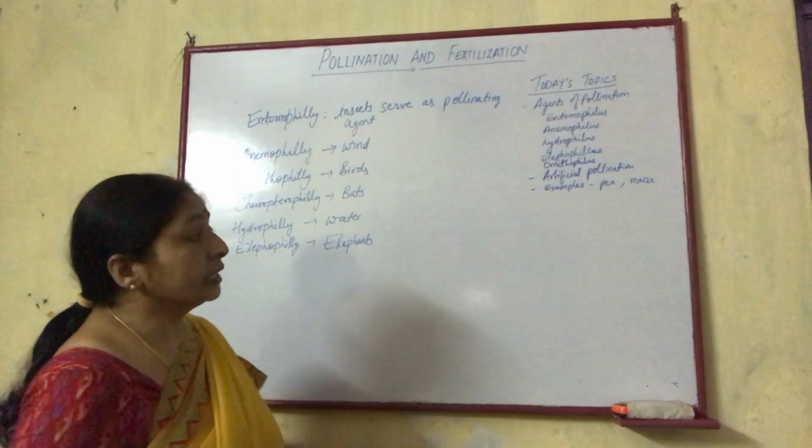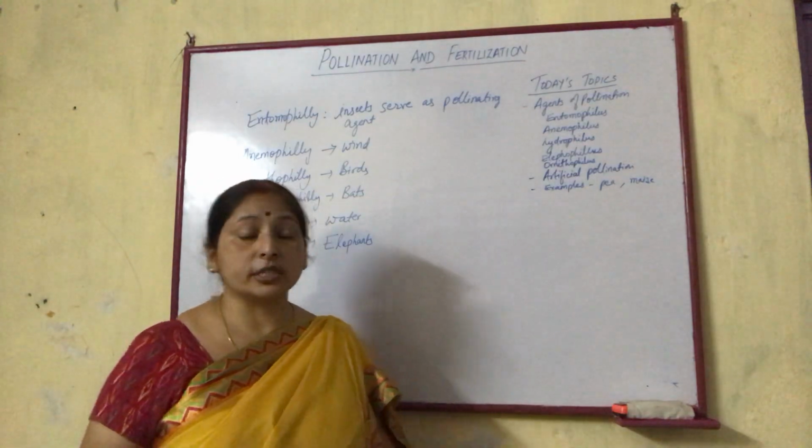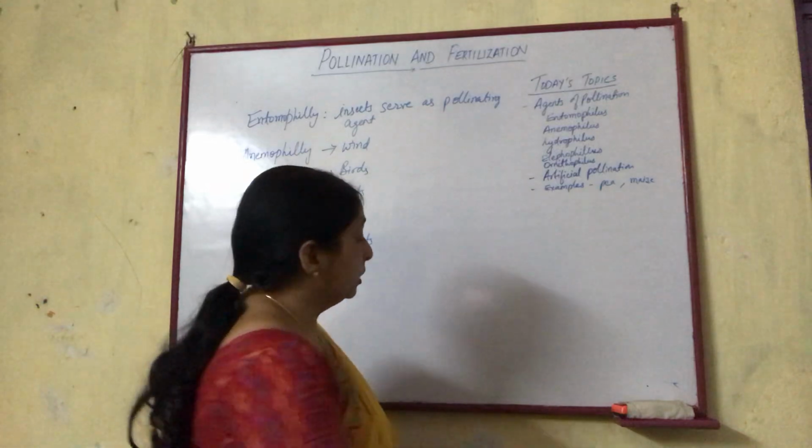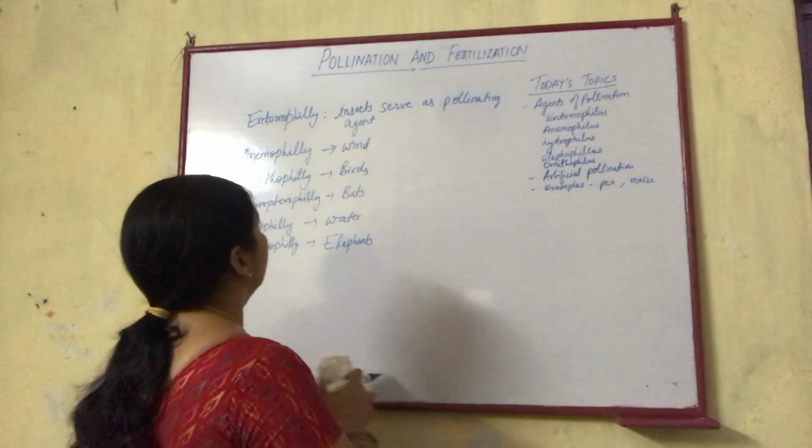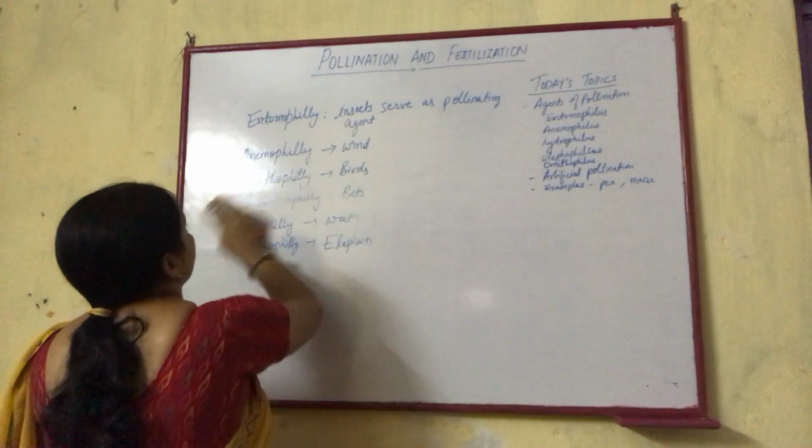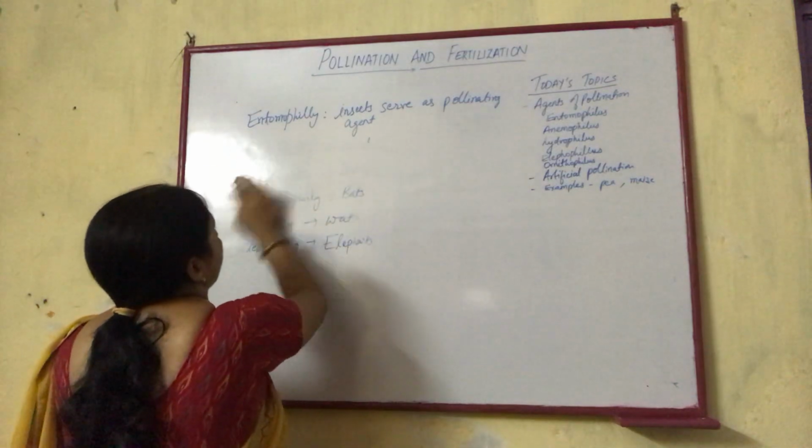And now the characteristics of the flower for the types of pollination. First is entomophily or ornithophily.